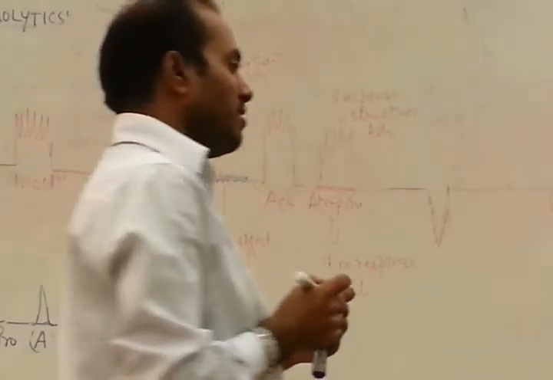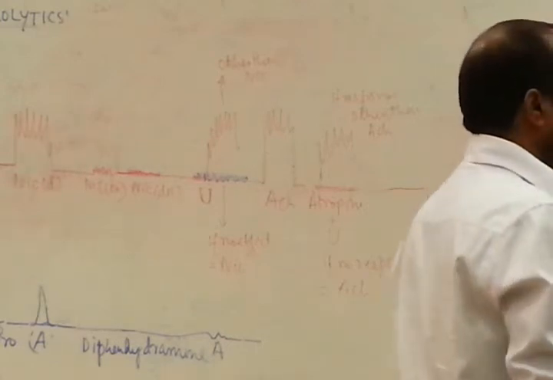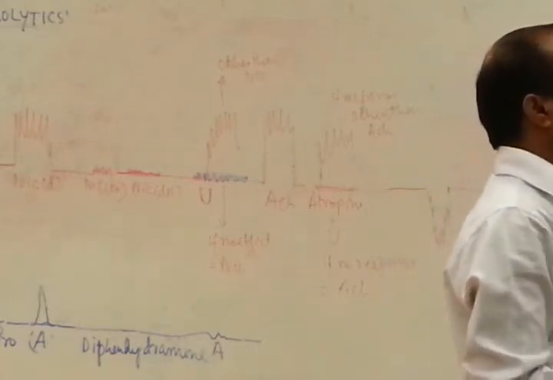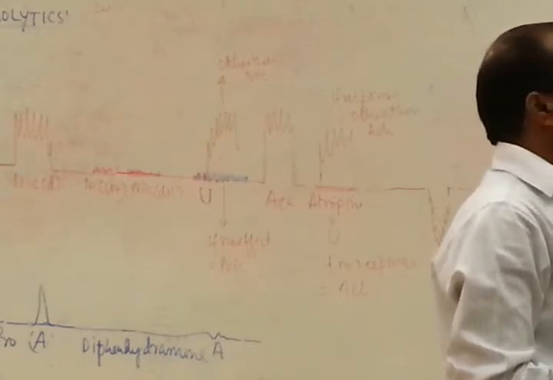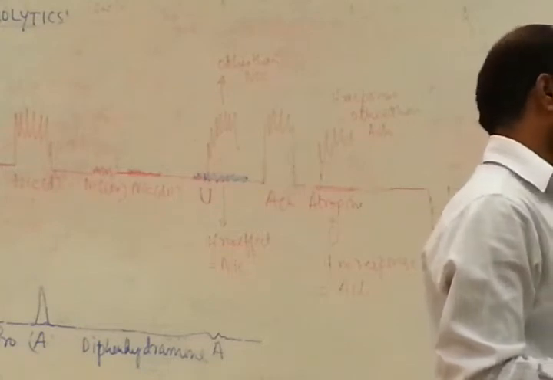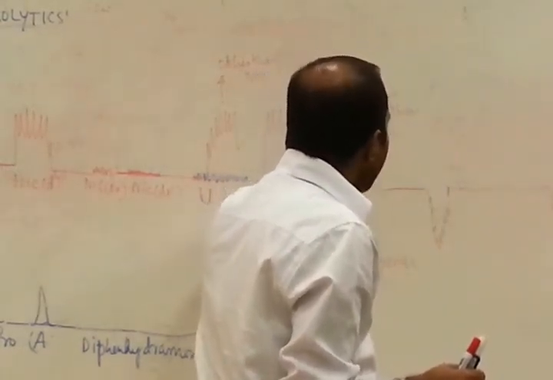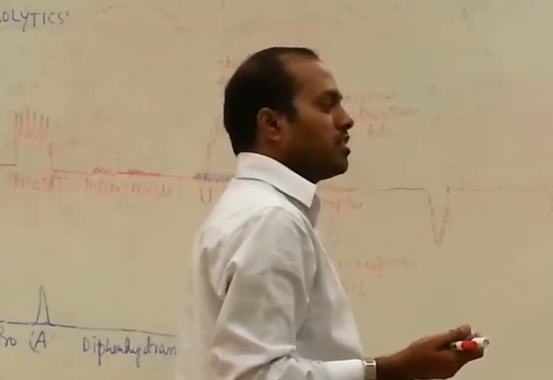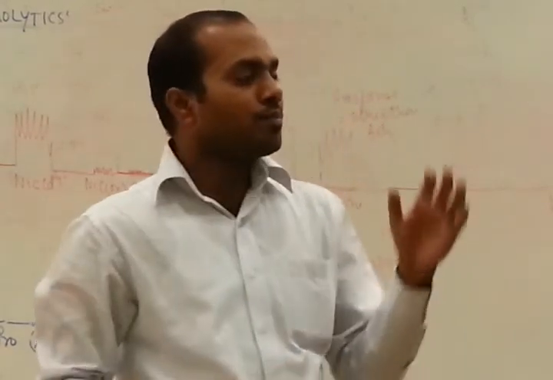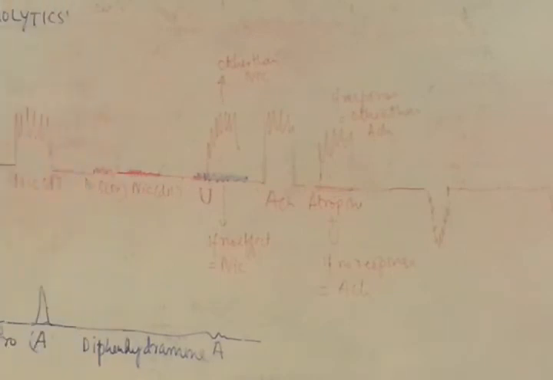Atropine in small dose, if it is given in small, it will reduce the effect. If it is given in high dose, it will completely block. If atropine is given and it is reducing the effect, it is like acetylcholine. Receptor blocking depends upon the amount and concentration of antagonist.